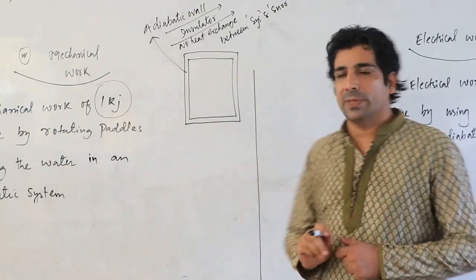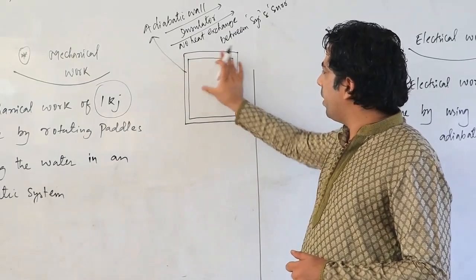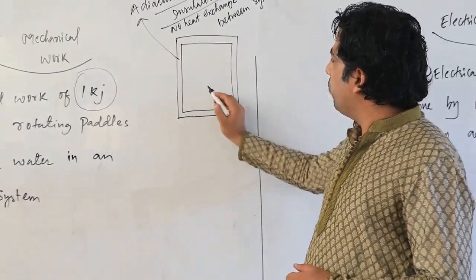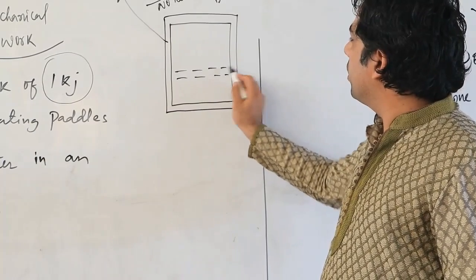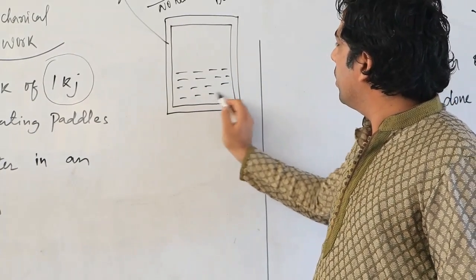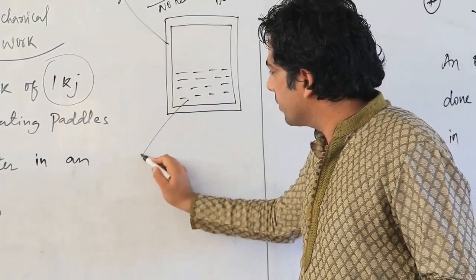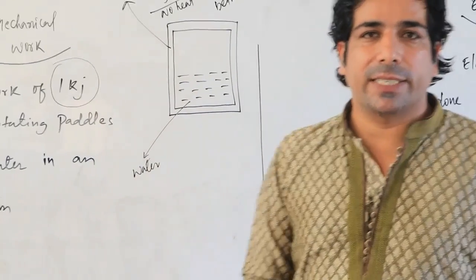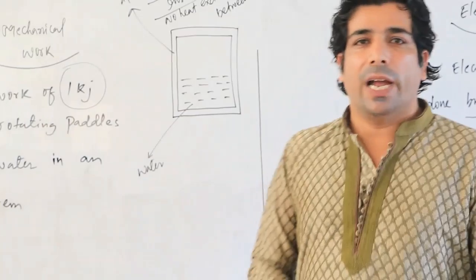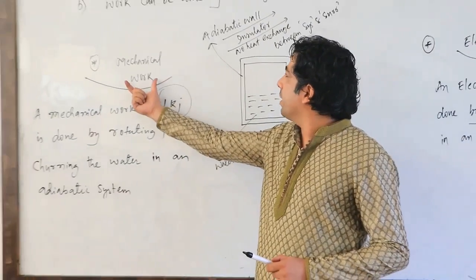Correct, my dear friends? Now inside this particular adiabatic system, let's take water inside. So this is the water inside the adiabatic system, my dear friends. And we are going to do the mechanical work.